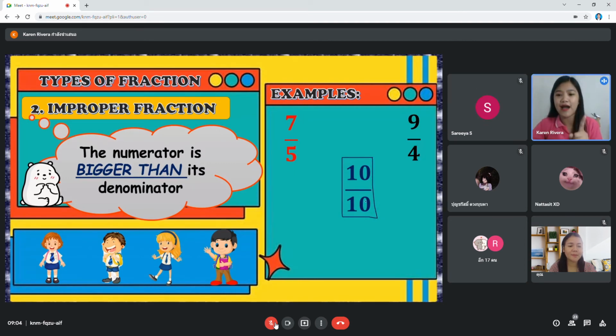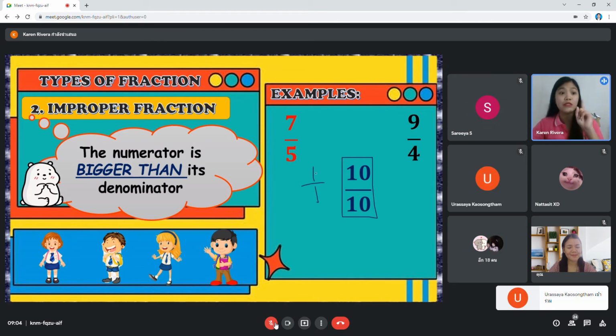This is an example of improper fraction if the numerator is the same as the denominator. Example, 1 over 1. Is it the same? Same. So that is an improper fraction.